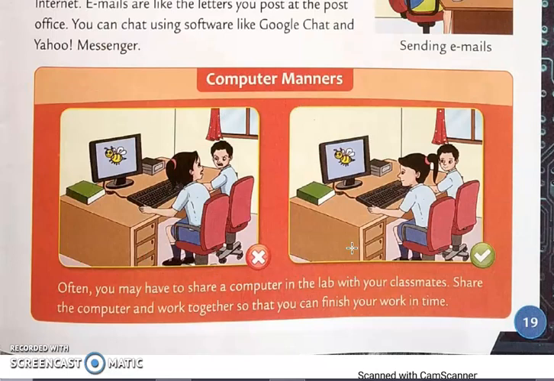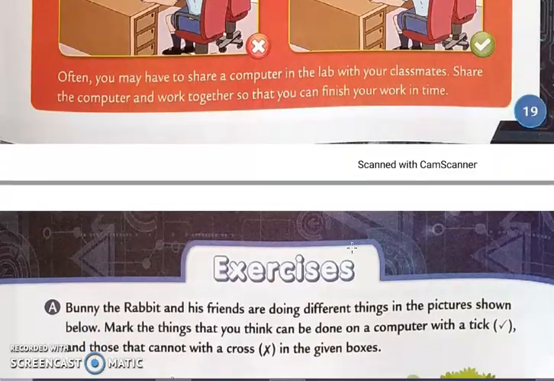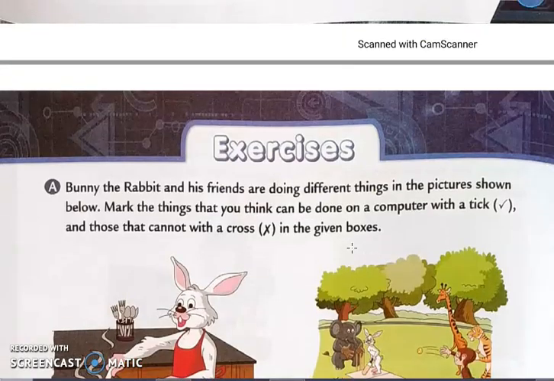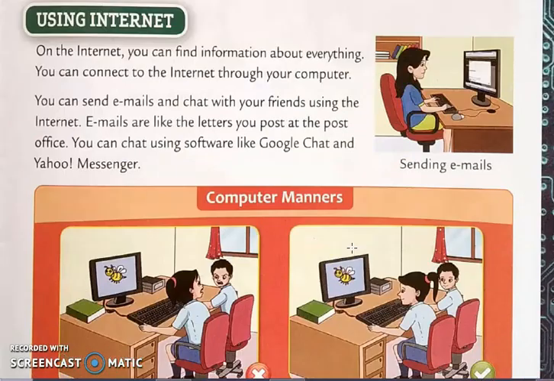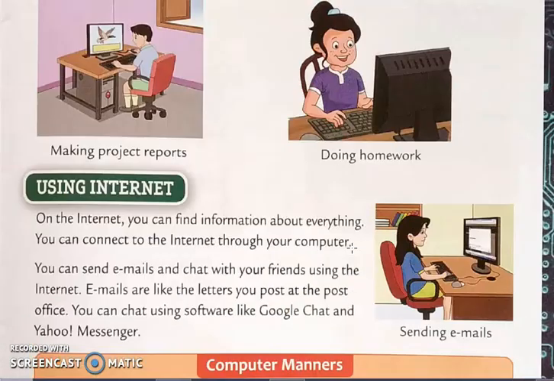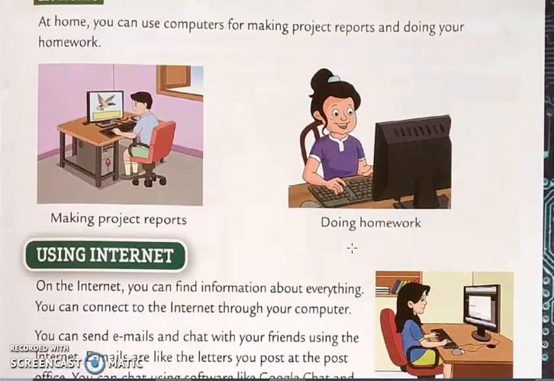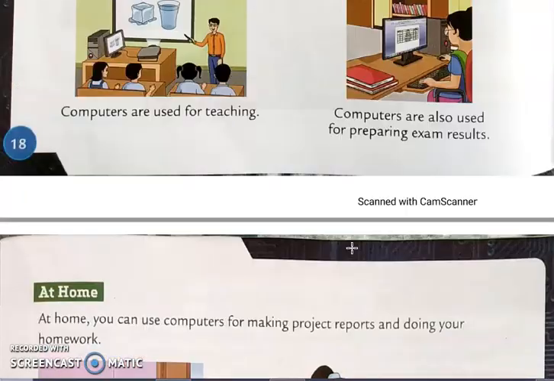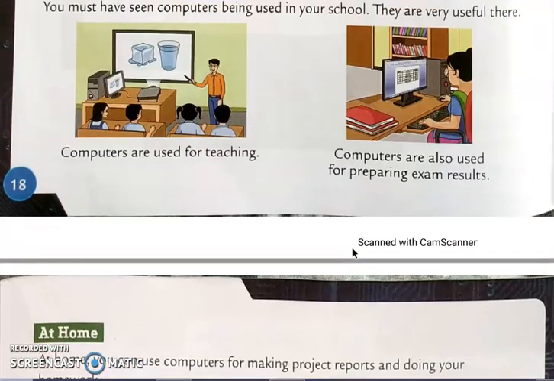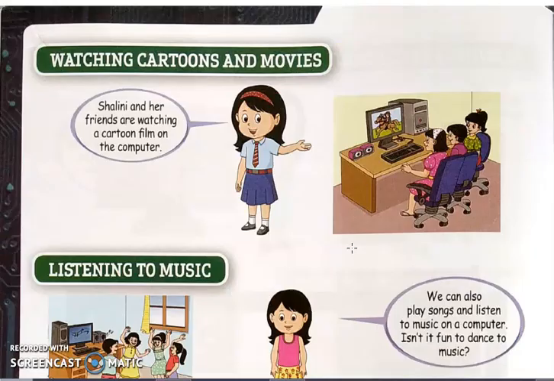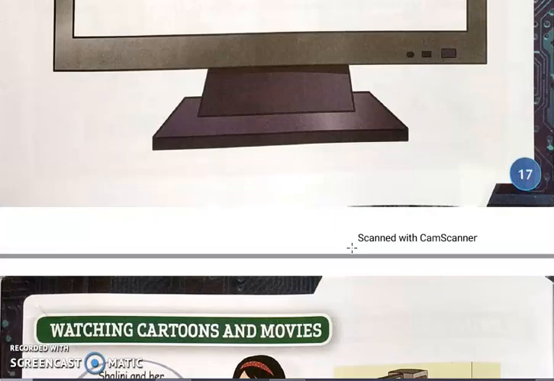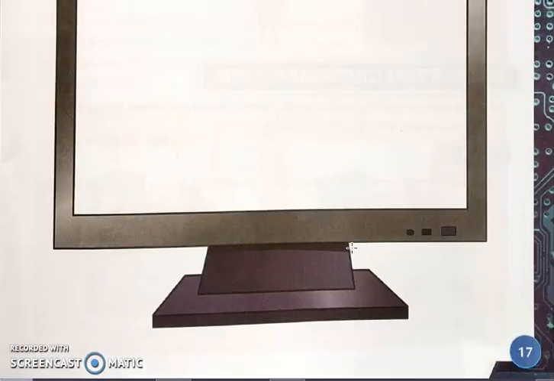Okay students, so read this chapter today, understand it properly, then this exercise we will do in the next class. Read this whole chapter, पूरा chapter आपको read करना है कि कंप्यूटर हमको कौन सी जगह पे काम आता है और कौन सा काम करने में हेल्प करता है कंप्यूटर. What are the uses of computer?